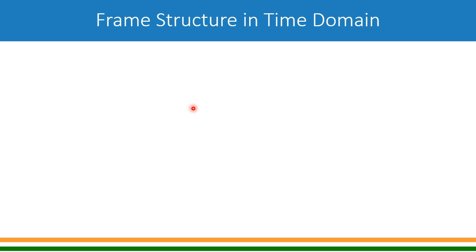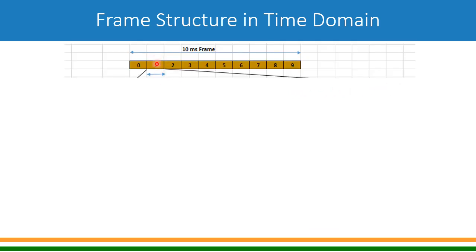So let's talk about slots in different numerologies. First, numerology 0. In numerology 0, in one subframe of 1 millisecond, we will have one slot. So here one subframe is equal to one slot, and the slot duration will be 1 millisecond. Every slot will have 14 symbols.